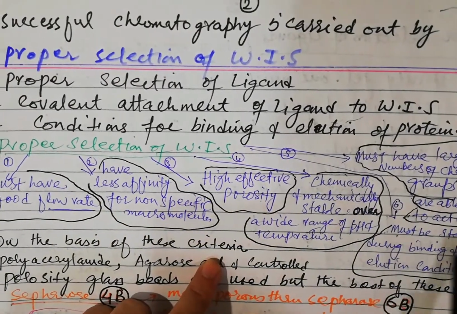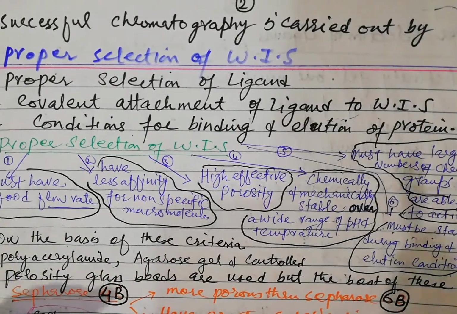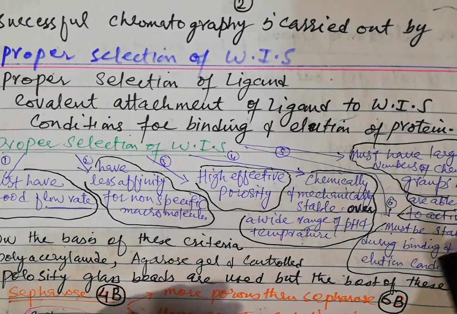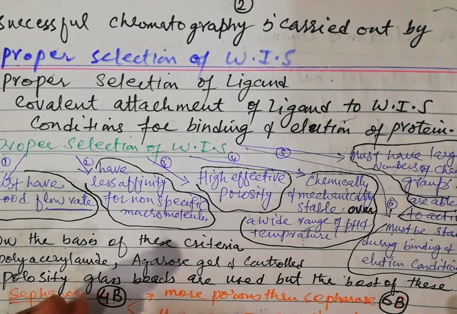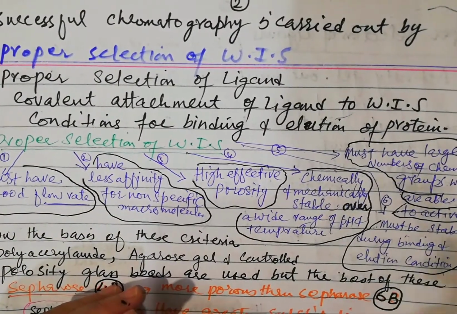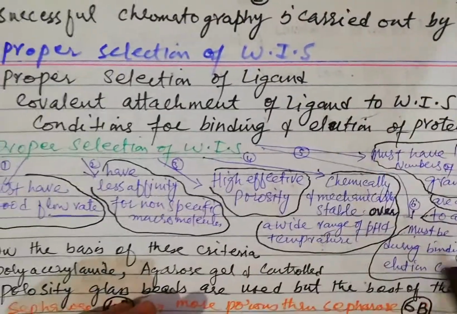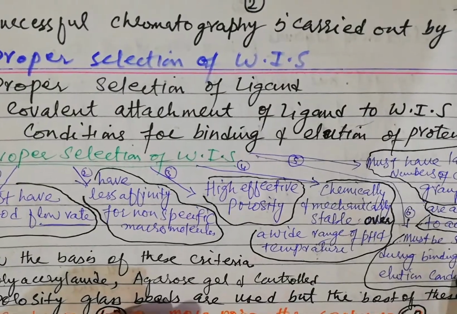It must be stable during binding and elution conditions, because we change the temperature and pH during binding and elution of the desired protein.